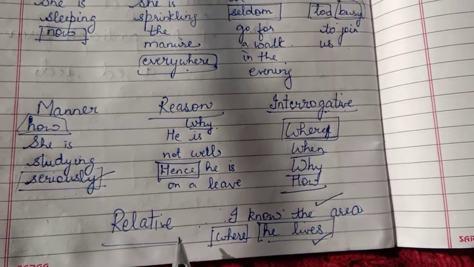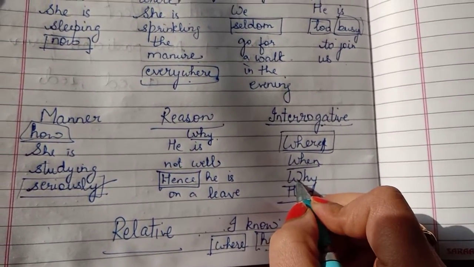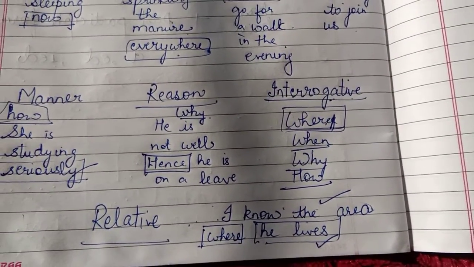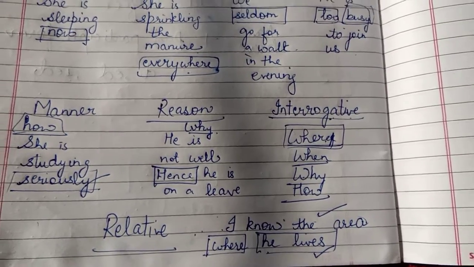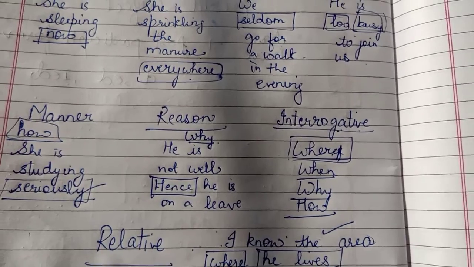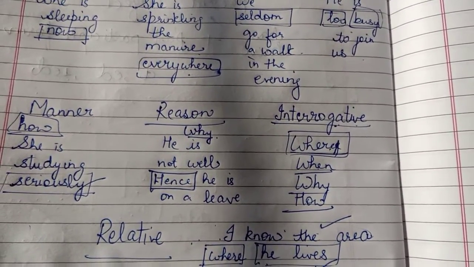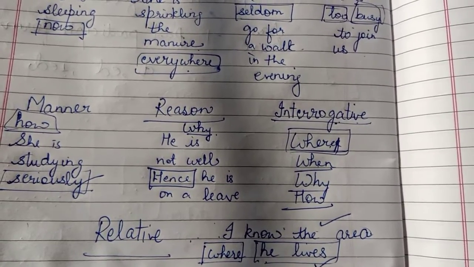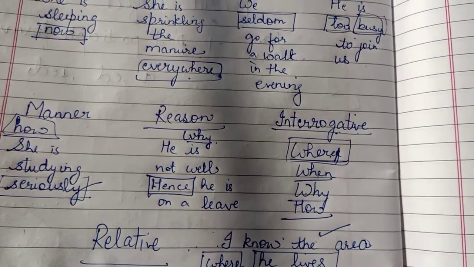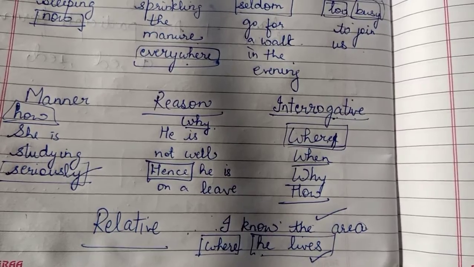So the same adverbs, where, why, when, all of these will act like interrogative adverbs when they are asking a question about the verb, whether it's a time, place, or even the reason. And the same ones will act like a relative adverb when they are introducing a dependent clause in a sentence, when they're joining two clauses. And what are the types of clauses? One of the clauses dependent on the other.